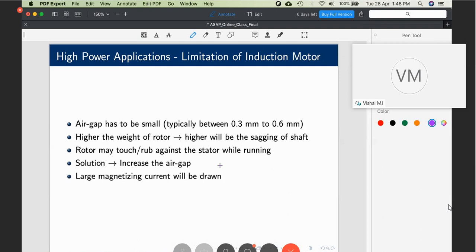Now consider a third case wherein I increase the DC excitation further. What happens? Now instead of 50 milliwebers, the rotor is producing 75 milliwebers of flux. What will Faraday's law say? This cannot be accepted. I need only 50 milliwebers. That is sacrosanct. That cannot be changed. Now what should the stator do? 50 milliwebers is what can be developed in the air gap flux, but the rotor is already giving 75. What should it do? It should demagnetize the air gap.